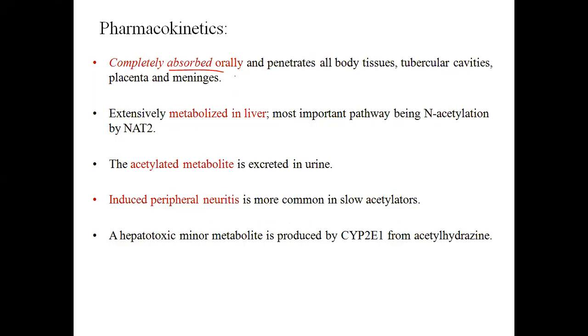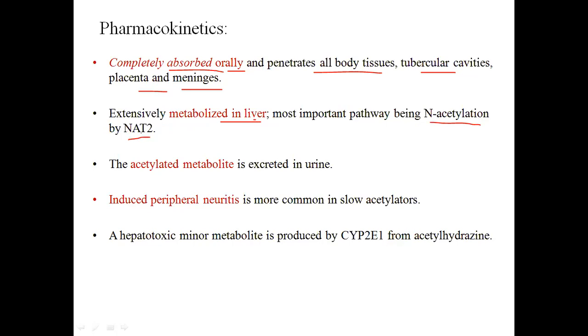See, it is completely absorbed orally, penetrates all body tissues. Okay, even tubercular cavity, placenta, meninges. Okay, everywhere it will go and penetrate, right? Then extensively metabolized in liver, and the metabolism is N-acetylation by NAT2 enzyme.